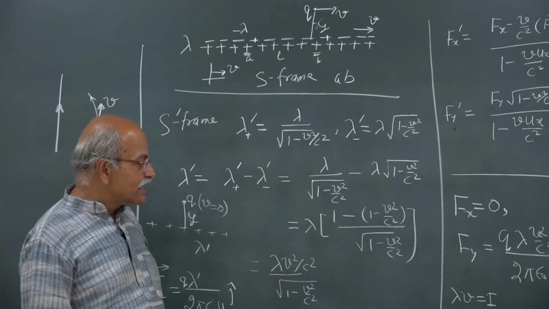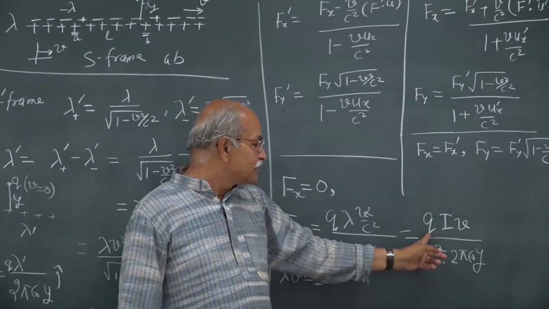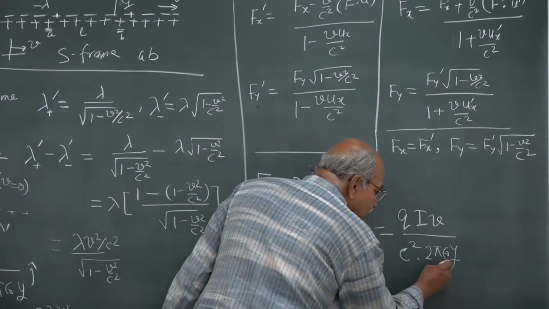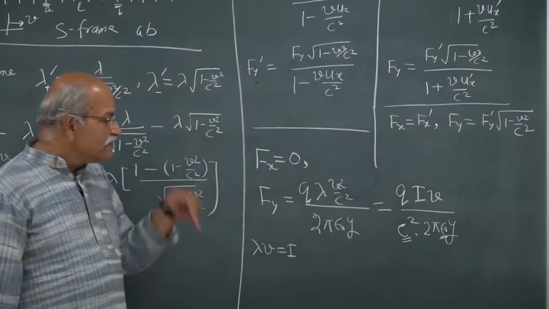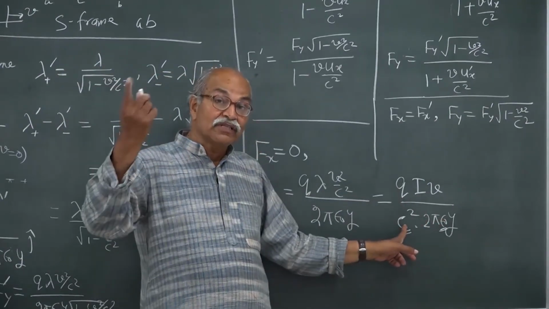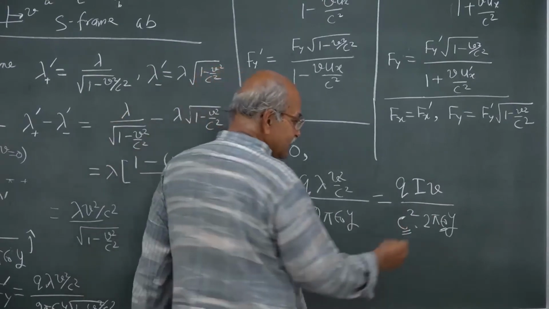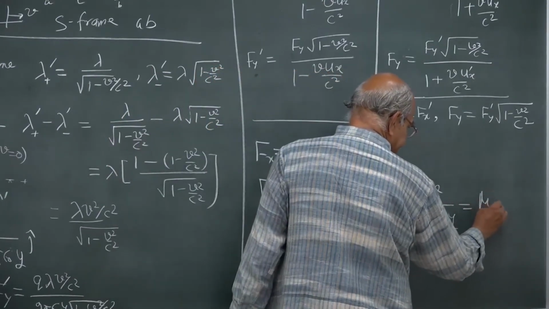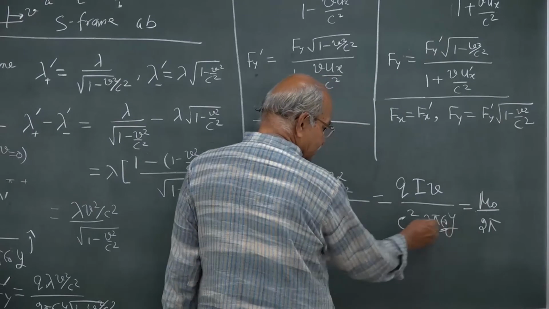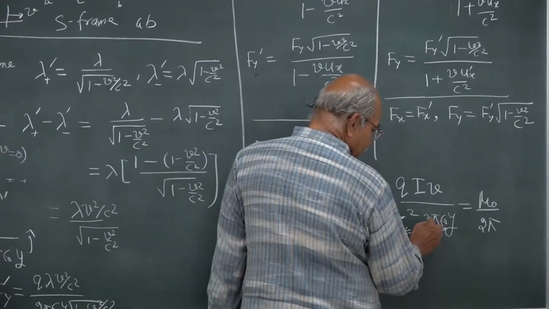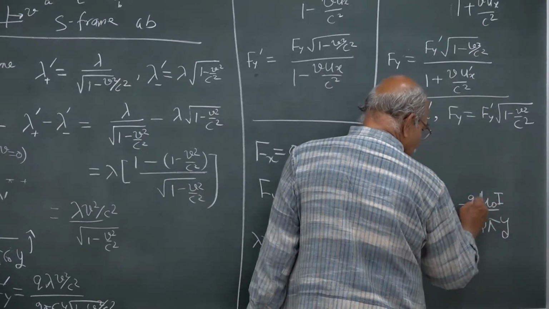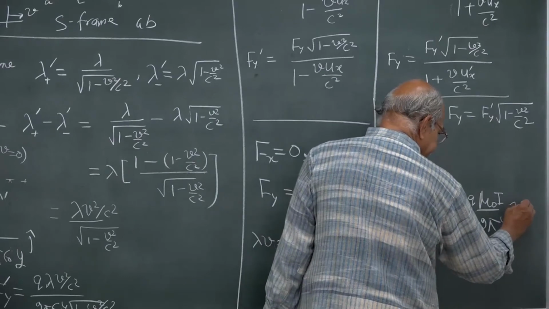So, q times v times I, and 1 divided by epsilon naught c square, that is mu naught, and hence this is mu naught by 2 pi times y, and here I, and you have a q and you have a v.